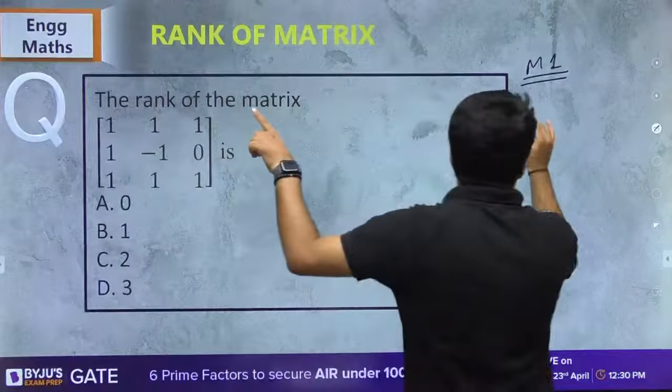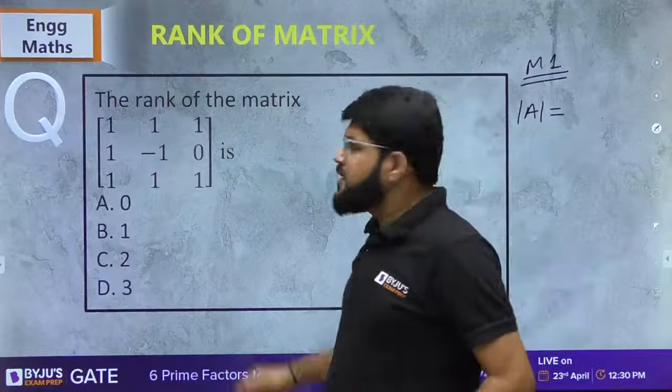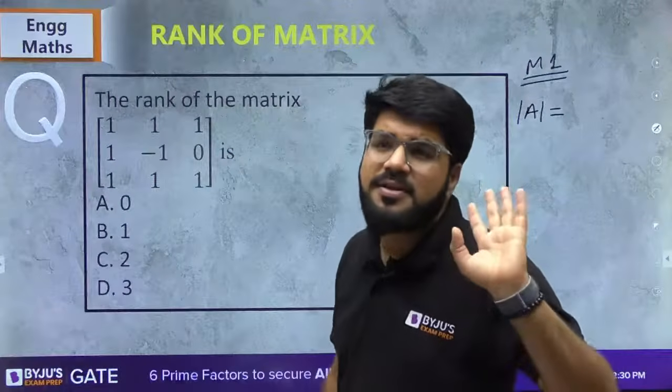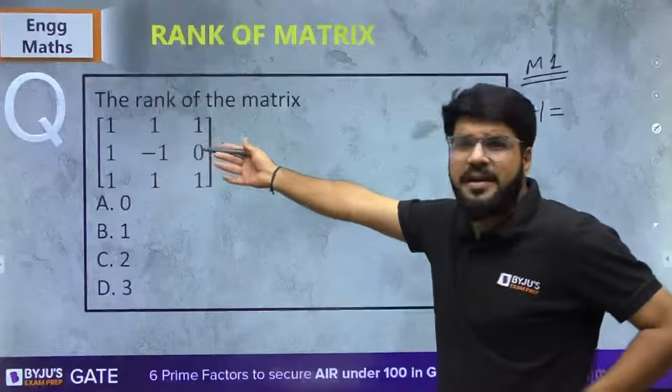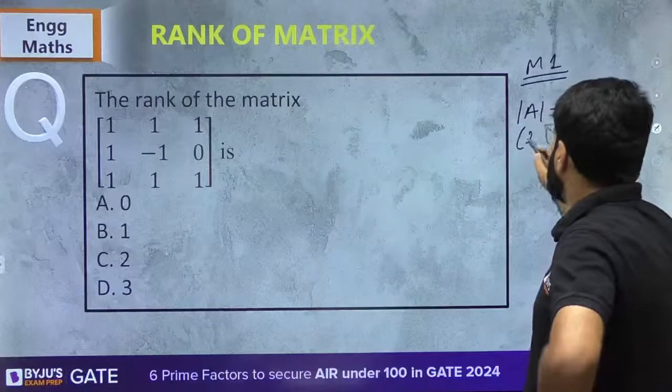What is the determinant of the matrix? Now, two rows are identical, and whenever for a matrix two rows are identical, its determinant is 0. Otherwise, you can calculate the determinant. Take your time and calculate the determinant, but that's going to be 0, right?